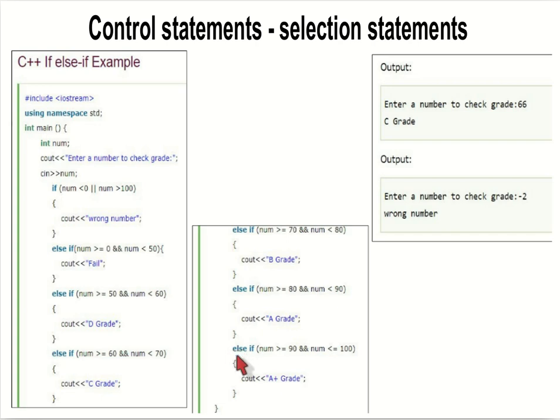Here we can give either else if, or here we can give the else. If we execute this program using the input as 66, it will produce the C grade. Why? Because this one is not true, this one is not true, and this one is the correct one, 60 and 70. So it will produce the output as C grade. And if I give the number as -2, what will happen? It is less than 0, so it will produce the output as wrong number.